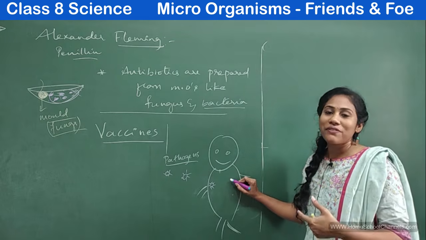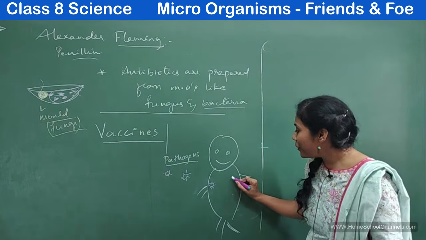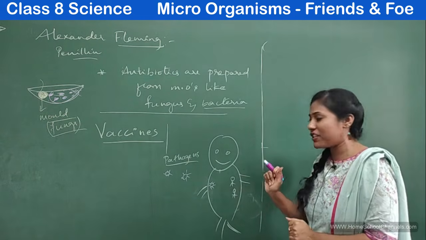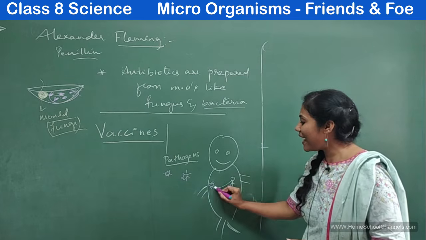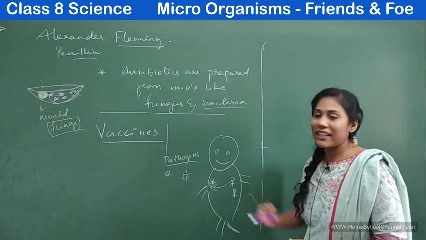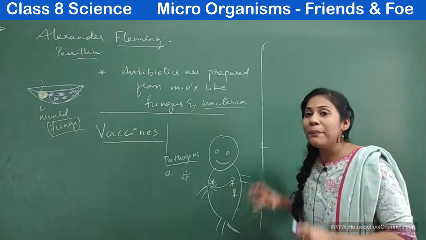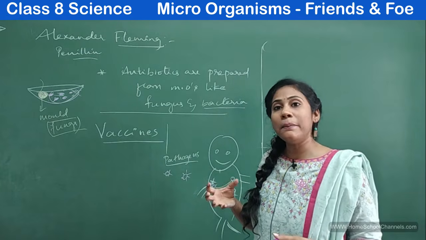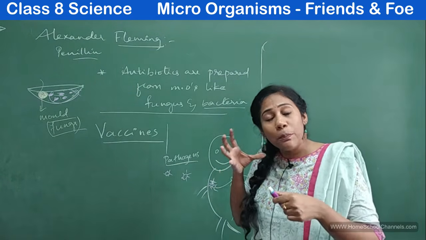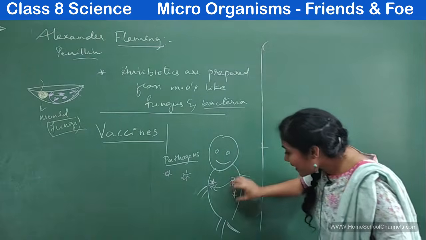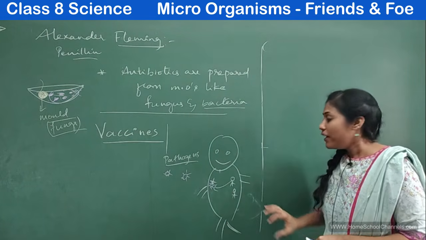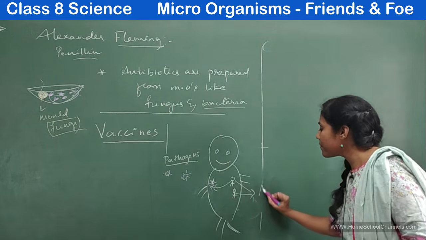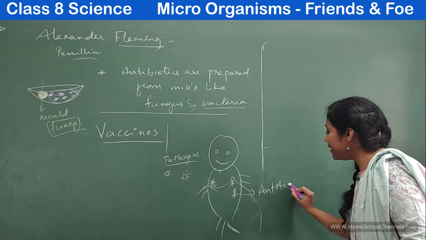It will produce the fighting agents. Small, very strong fighting agents are produced, so they would fight against these guys and kill these microorganisms. That's what we mean by immunity. What is immunity? Immunity is nothing but our body's ability to create these fighting agents. These fighting agents are called antibodies.